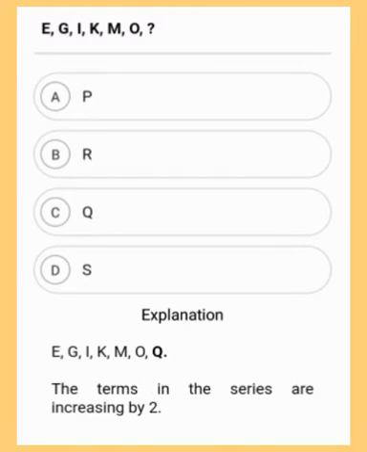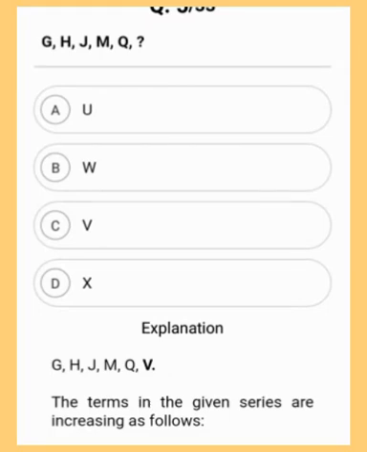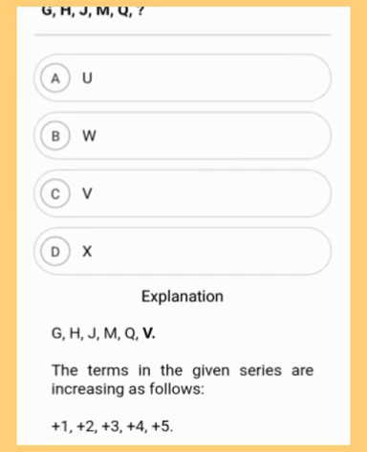Here the terms in the series are increasing by 2. Again, one of the easiest questions asked. So the correct answer is option C, which is Q. Moving to the next question. The terms in the series are increasing by 7. So the correct answer is option A, which is E. Moving to the fifth question. The terms in the given series are increasing as follows: plus 1, plus 2, plus 3, plus 4, plus 5. So in this way it is increasing. So the correct answer is option C, which is V.